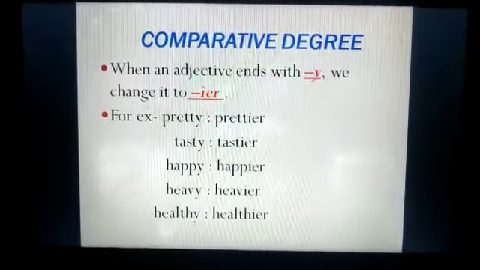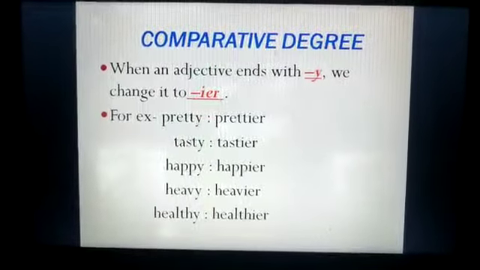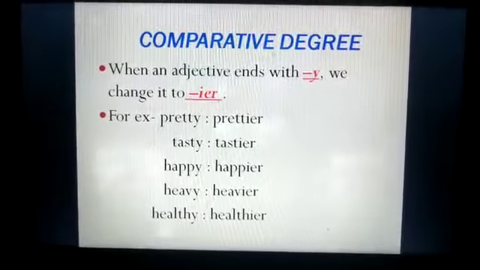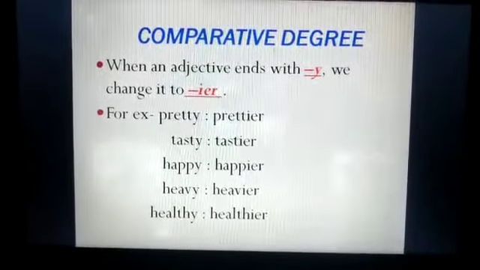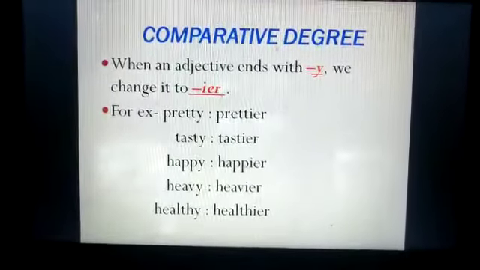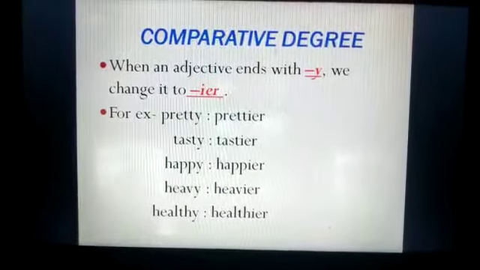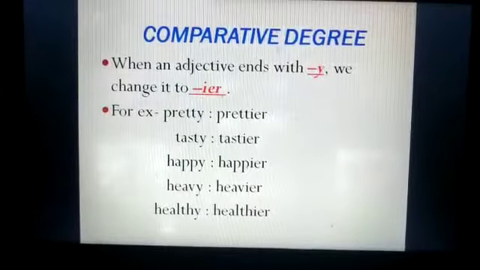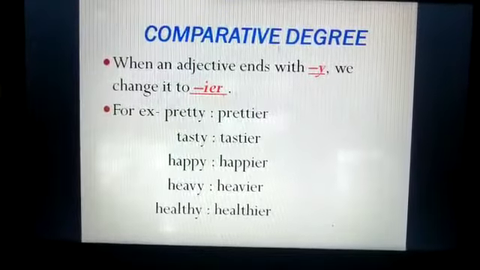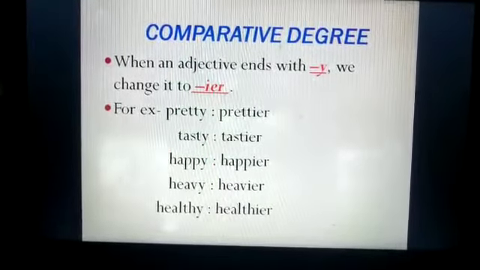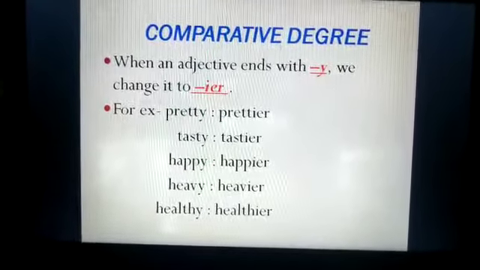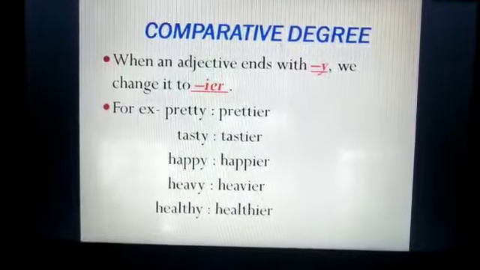One is red and the other one is green. Okay, I say my green bag is heavy. Then I am talking about just a single thing, my green bag, so I have used the positive degree. But when I will compare my green bag with my red bag, I will say my green bag is heavier than my red bag. ठीक है, मेरा green bag ज़्यादा heavy है.